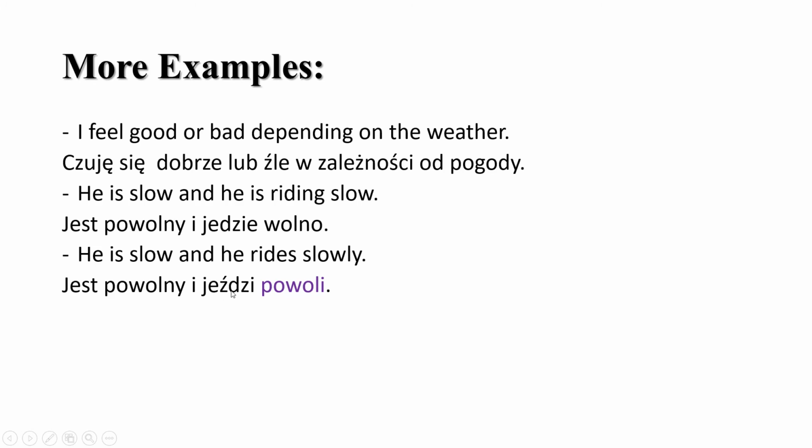Okay, and you can say powoli to someone. If someone is talking to you fast, for example, you can just tell them powoli. Proszę powoli. It means please slow down, or slowly. Okay. So jeździ powoli. When you use the iterative verb, you're more likely to use this form. So just memorize that powoli reflects something usual, something that happens usually, okay? But don't forget that you can use wolno. Okay, now I'll shut up because I overtalk sometimes.